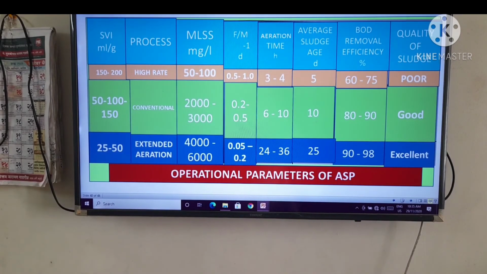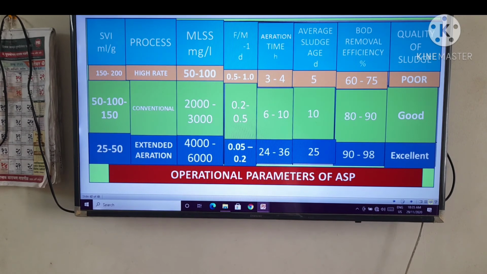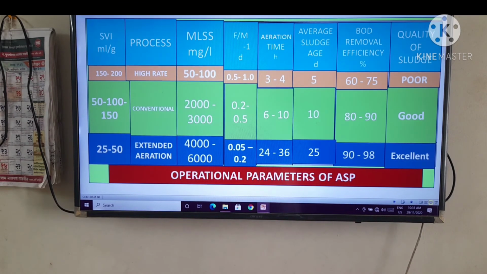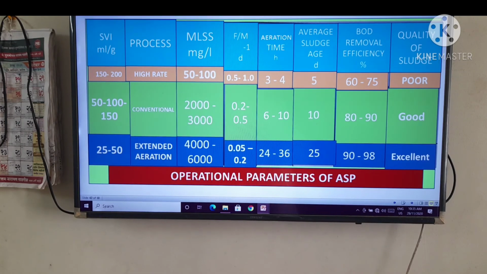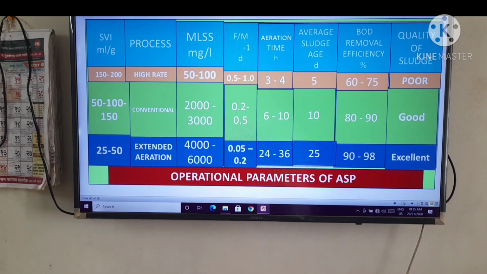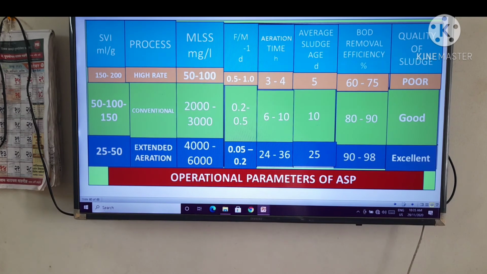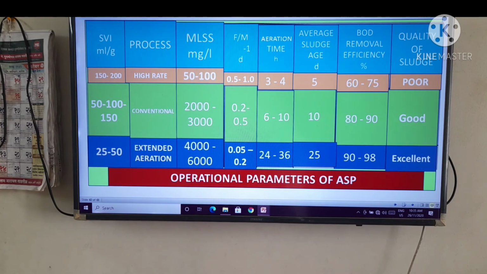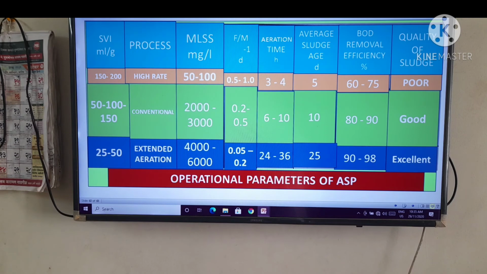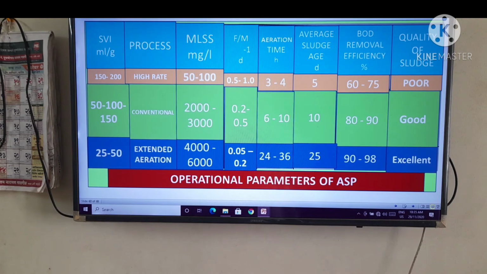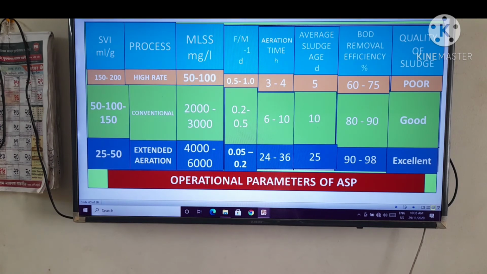The operational parameters of ASP. The first column is SVI in ml per gram. The value will be 150 to 200, and the process is called high rate. If the value is in between 50 to 150, it is called conventional process. And if the SVI value is in between 25 to 50, it is called extended aeration, right?